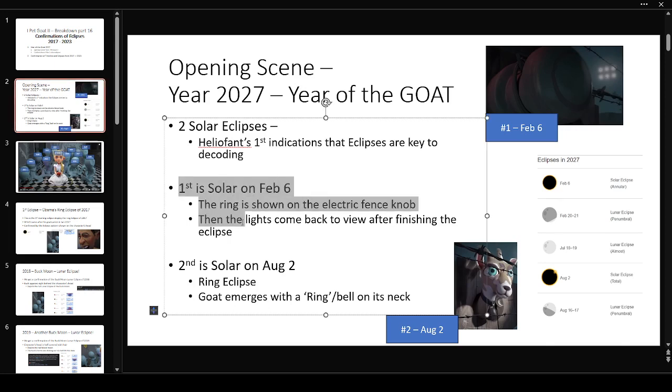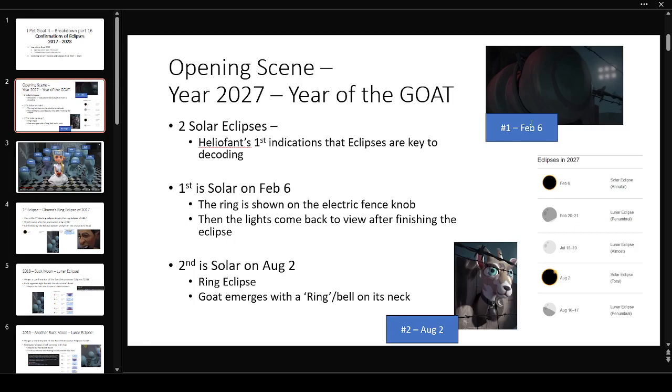So I think this is our first confirmation that the eclipses are important, obviously, and this is the February 6th one from 2027. And the second one, very cleverly done with the hole in the pen, and the goat sticks his head through it, and he seems to have a ring or a bell on his neck. And it's a ring eclipse, the solar eclipse of August 2nd. So I think this ring or bell on his neck acts as the ring eclipse to signify that.